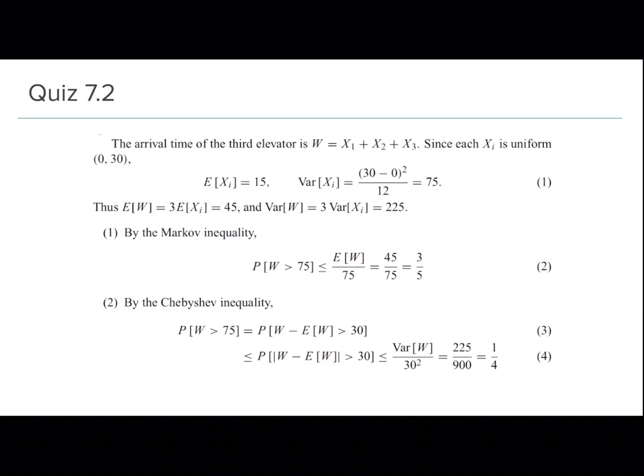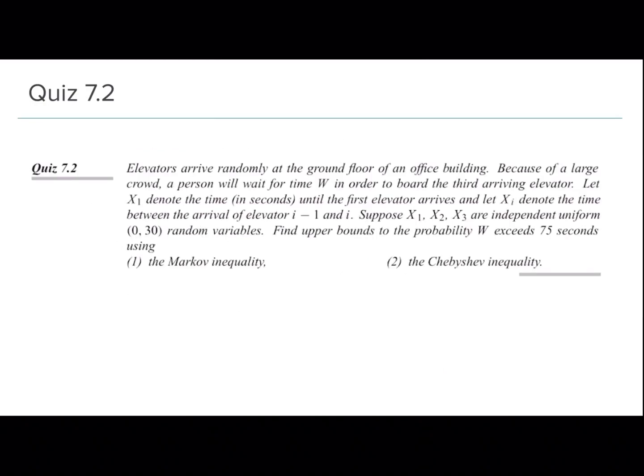So we basically have E of W is equal to 45, and variance of W is equal to 75 into 3, which is equal to 225, right? And so what are we supposed to find? We're supposed to find the upper bounds to the probability that W exceeds 75 seconds. So we have to find the probability that W is greater than or equal to 75 seconds, right? And we have to use the Markov and the Chebyshev inequality.